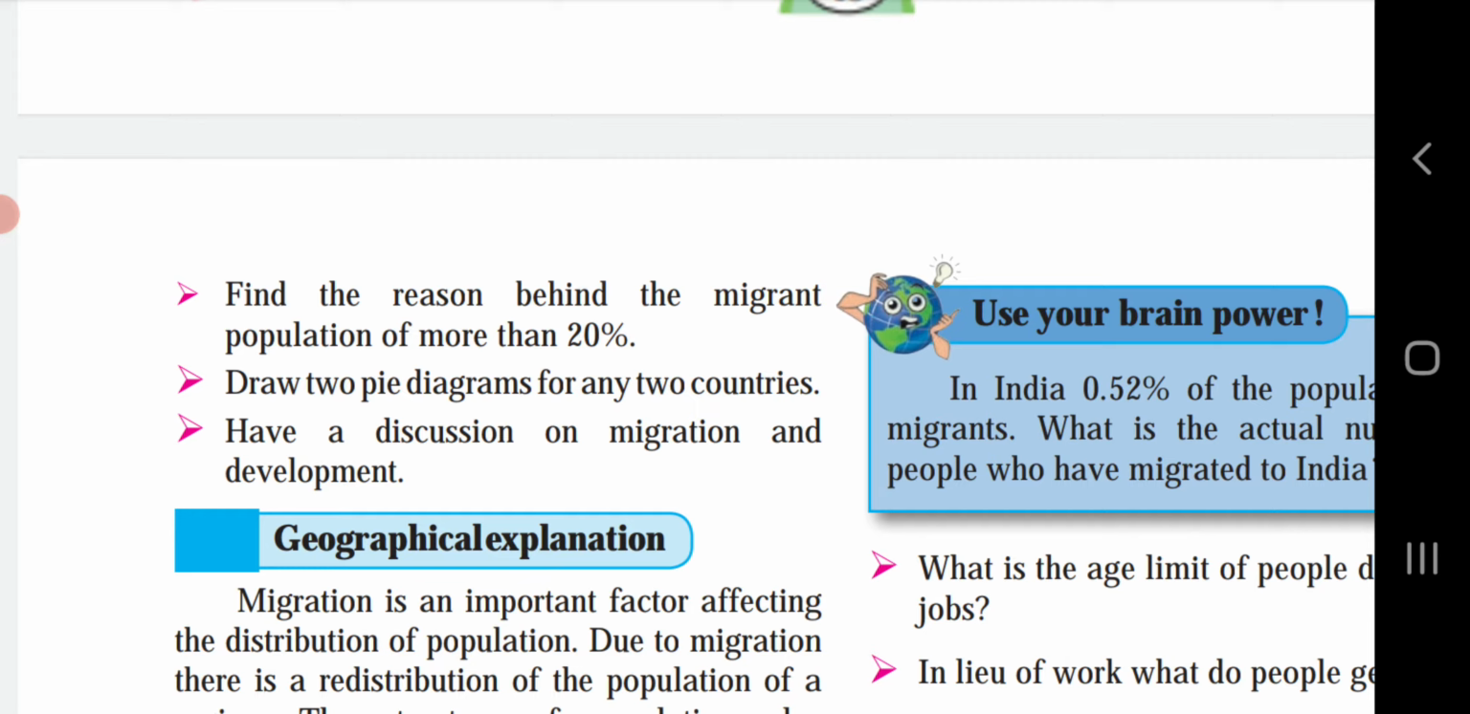Draw two pie diagrams for any two countries. So, you have to draw any two pie diagrams. Pie diagrams means, I will give one example. According to it, you have to prepare any one pie diagram.